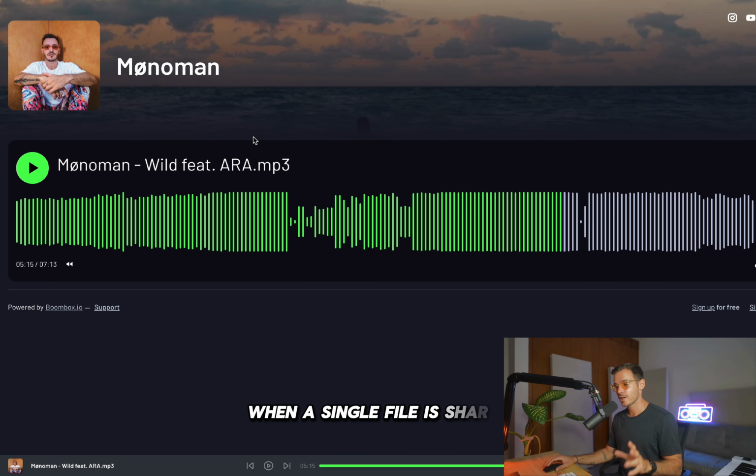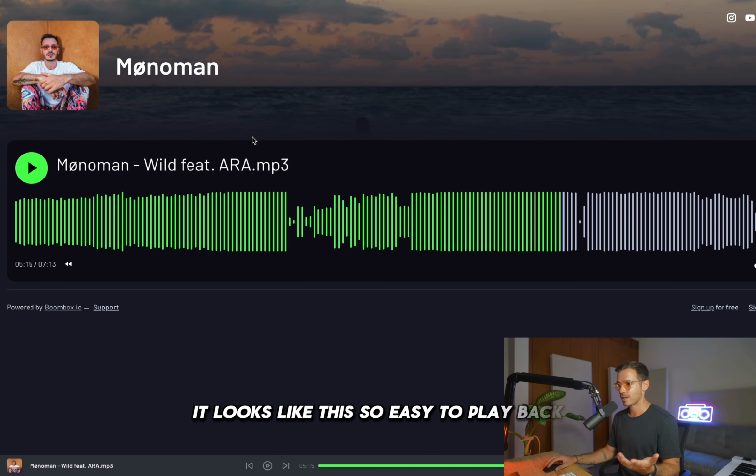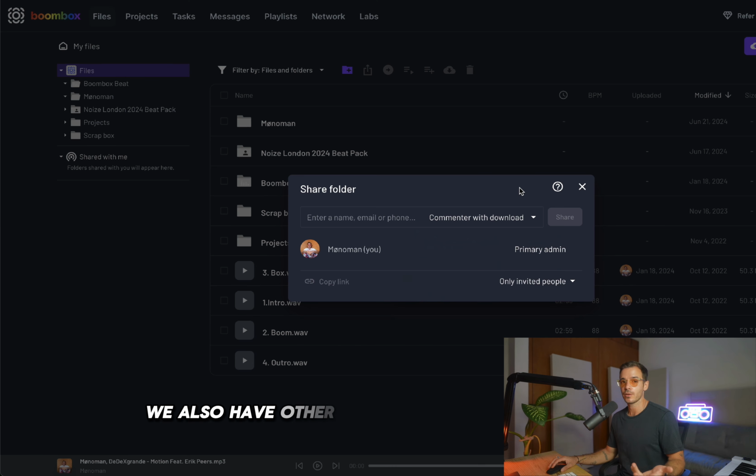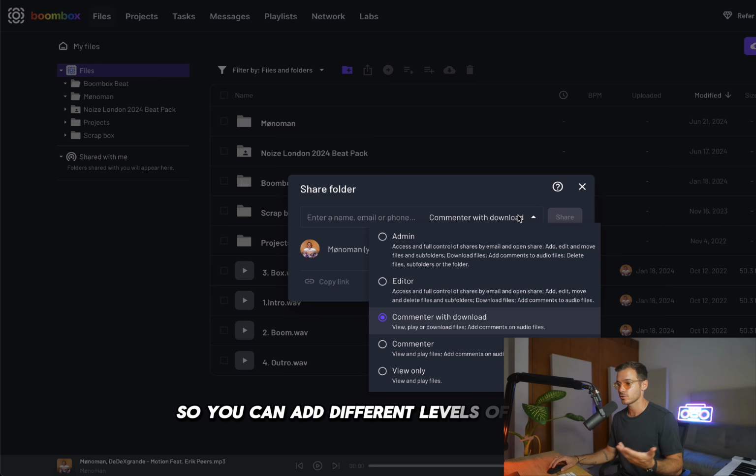When a single file is shared, it looks like this. So easy to play back, it's got a nice waveform and a download button. We also have other professional share features when sharing a folder like this, so you can add different levels of access depending on who you want to have what.